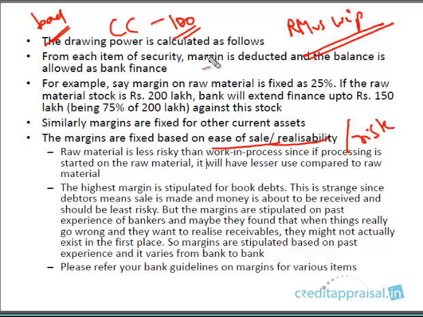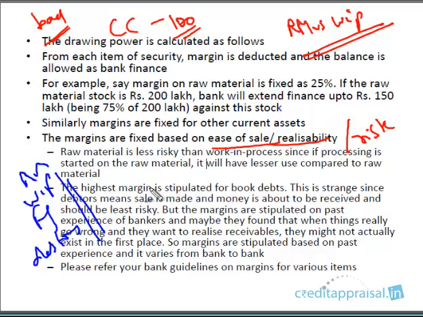As a banker, if you are in that situation, how are you going to recover the advance? Because you have allowed the CC drawings based on some drawing power, you have some security. In the godown you have raw material, work in progress, finished goods and debtors. So you have these items.